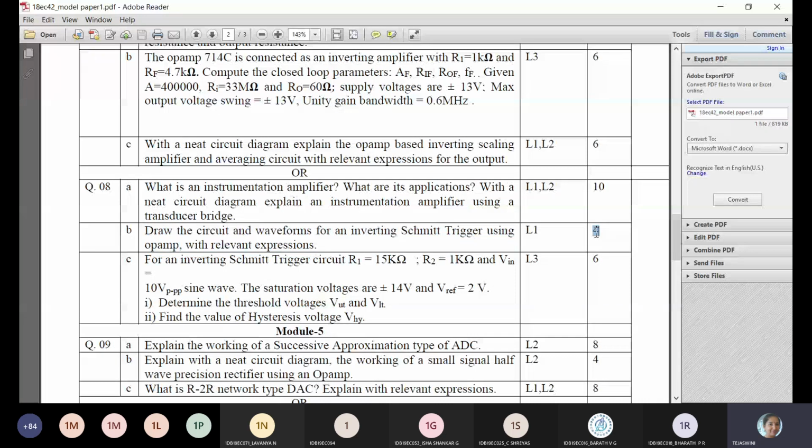R1, R2 values are given, and the saturation values are given as plus or minus 14. So V0 plus means 14 volts, and minus 14 volts for minus V0 saturation. VOT will be R1 by R1 plus R2 into 14, and VLT will be R1 by R1 plus R2 into minus 14. And the hysteresis voltage, you know that VHY is equal to VOT minus VLT. So that is for 6 marks. Again 2 marks for this, 2 marks for this, and the final 2 marks for VHY.